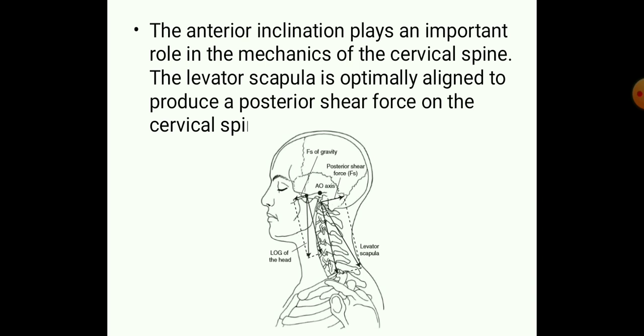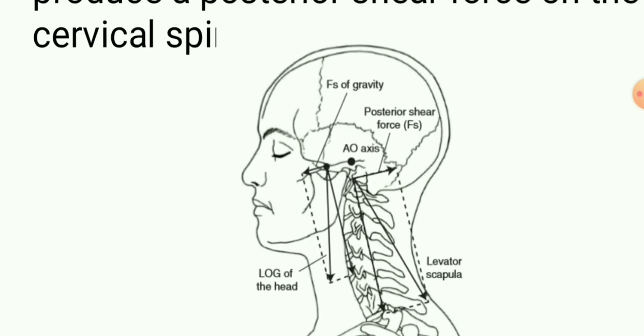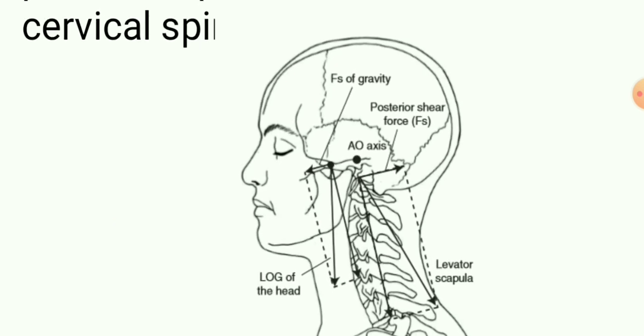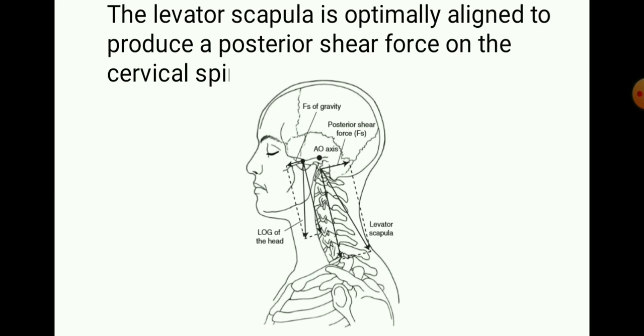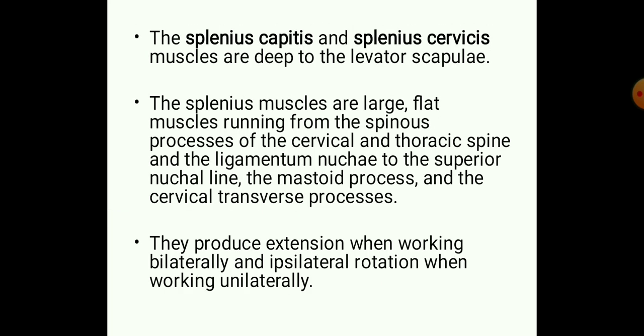This anterior shear force is resisted or counteracted by this levator scapula. The levator scapula produces a posterior shear force. This posterior shear force will eliminate or resist this anterior shear force, which is mainly caused by the line of gravity. So that is another function of levator scapula. The levator scapula is able to produce a posterior shear force mainly to resist this anterior shear force, which is produced by the line of gravity.